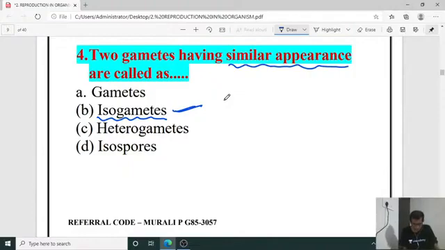Yeah. So identical type of gametes are called isogametes. Non-identical type of gametes are called anisogametes. Got it?